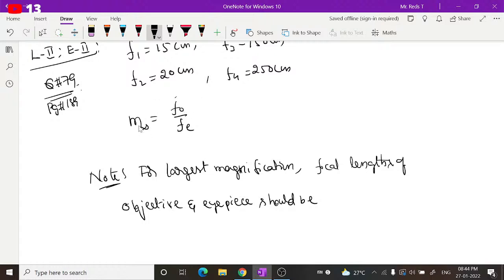To get this maximum value, the denominator should be least possible. We had better write this down as a note: for largest magnification, focal lengths of objective and eyepiece should be maximum and minimum possible values.